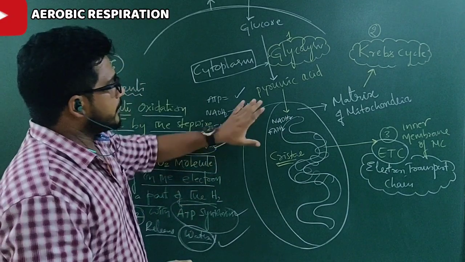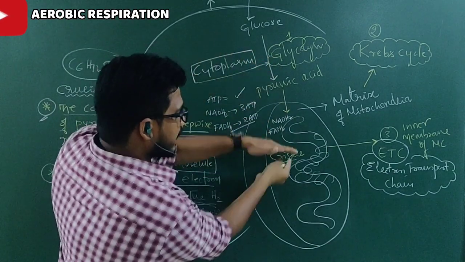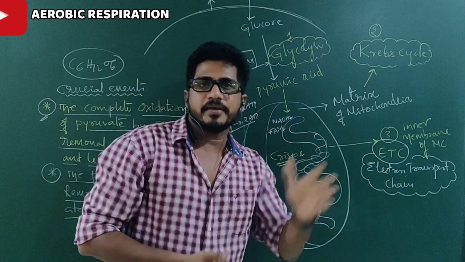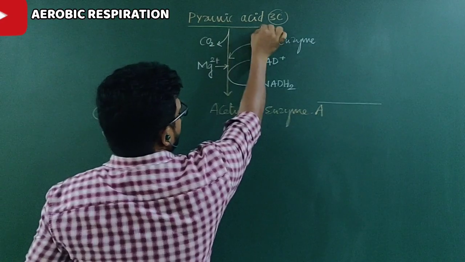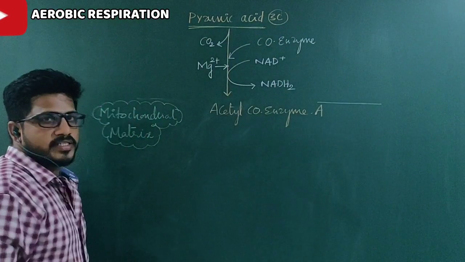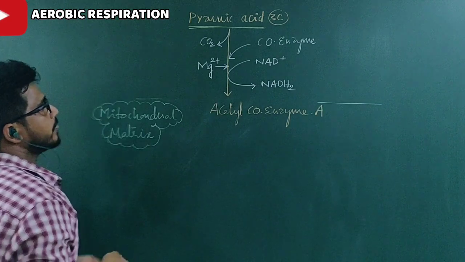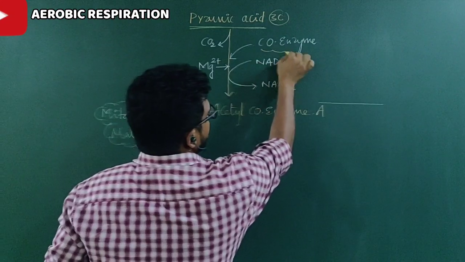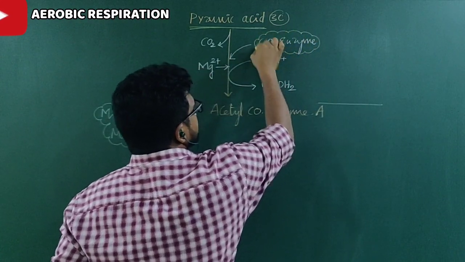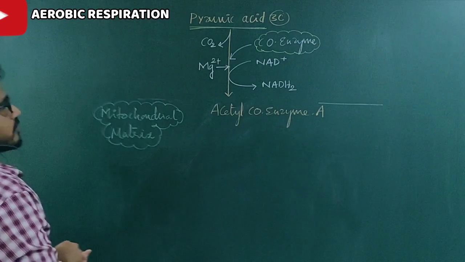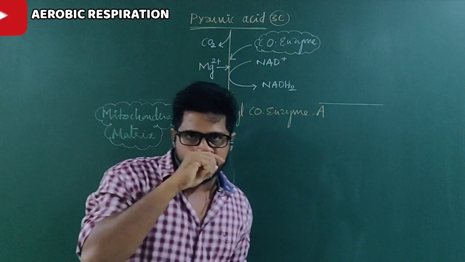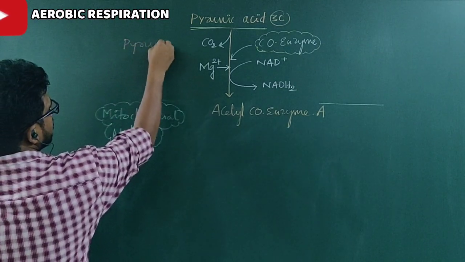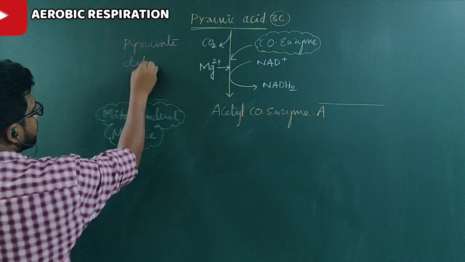Clear? Now let me explain to you how pyruvic acid enters the mitochondria and forms acetyl coenzyme A. So how does pyruvic acid become acetyl coenzyme A? In the matrix of the mitochondria we are discussing. When pyruvic acid enters the mitochondrial matrix, immediately one coenzyme binds with it, and in the presence of an enzyme, every reaction is monitored by an enzyme. Here the main enzyme is pyruvate dehydrogenase.